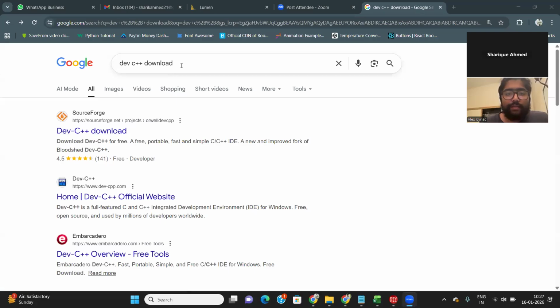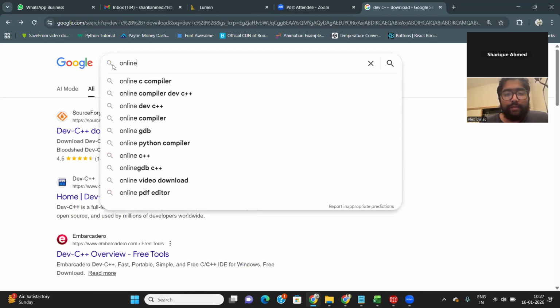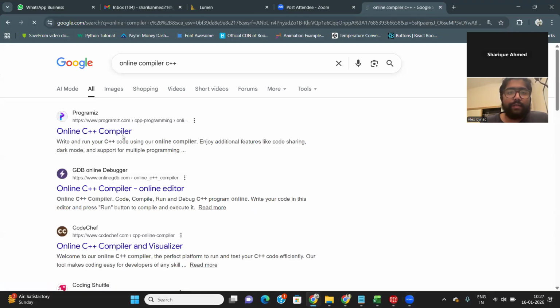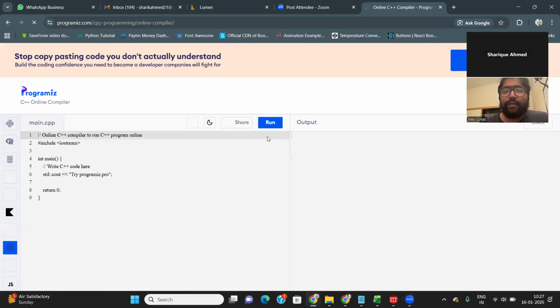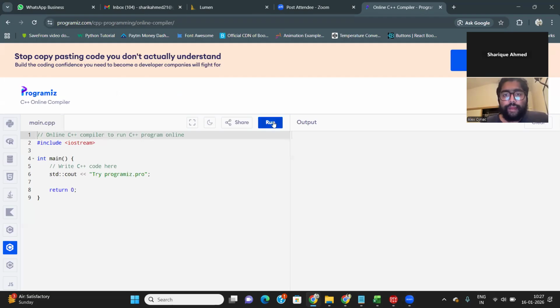Okay, you can download Dev C++, anything you like, as you wish. You can also use an online compiler if you don't want to download. There are also online compilers available where you can write your code, run it, and check whether your code is working or not.